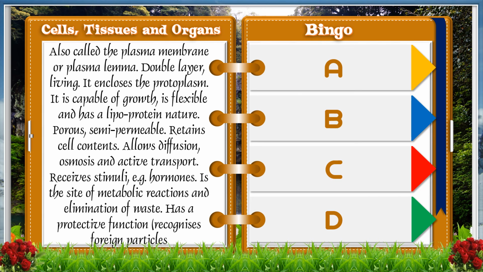Porous, semi-permeable, retains cell contents, allows diffusion, osmosis, and active transport, receives stimuli, e.g., hormones, is the site of metabolic reactions and elimination of waste, has a protective function, recognizes foreign particles.